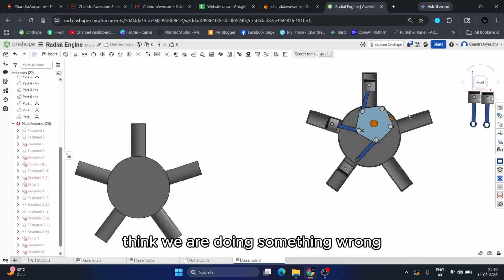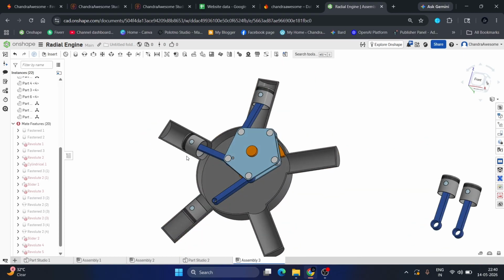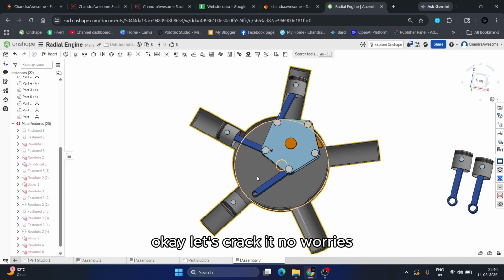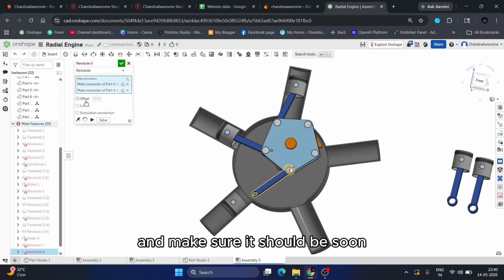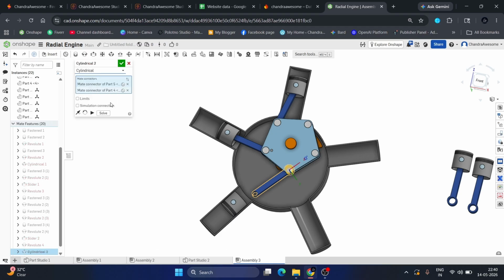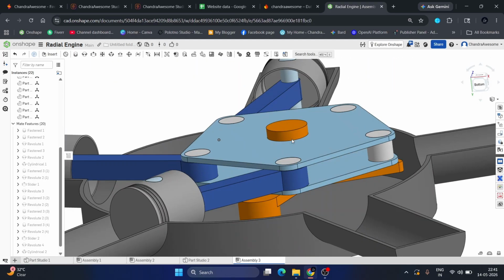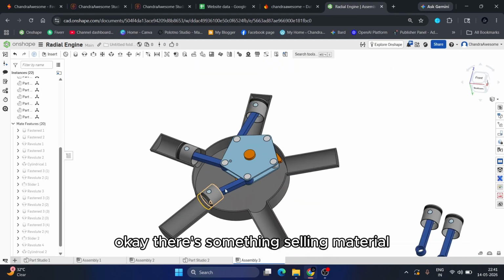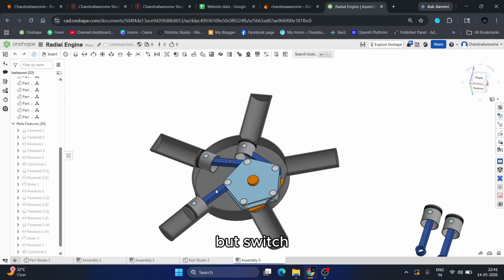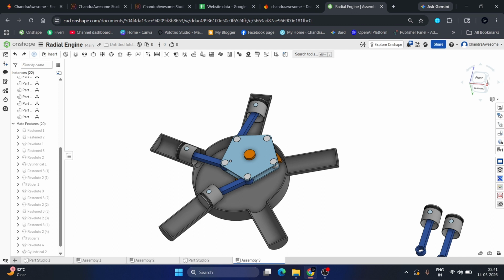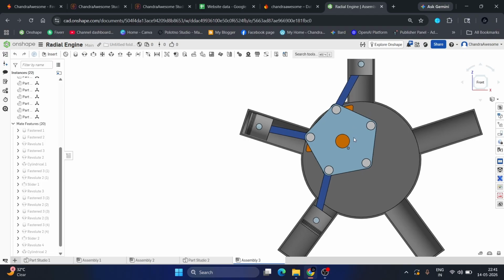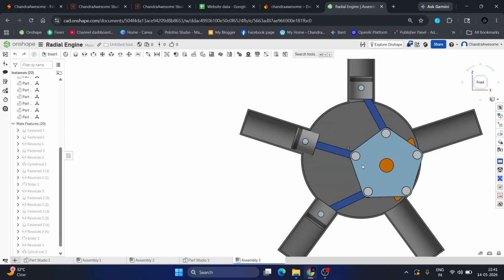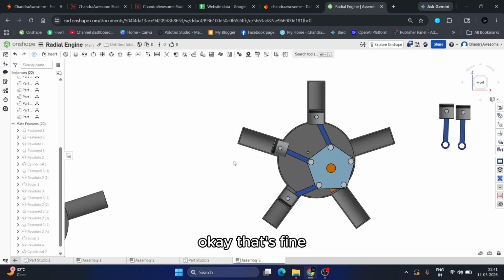I think we are doing something wrong. Okay, let's correct it, no worries. I'm just going to edit this one and make sure it should be cylinder. Okay, there is a cell element here. That's it. Let me rotate it a bit to get the correct position. Okay, that's fine.